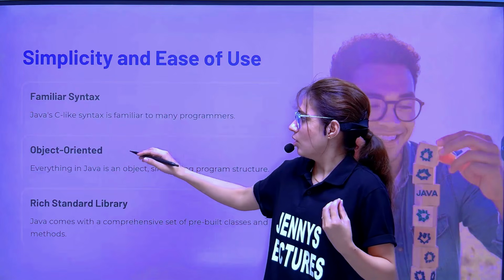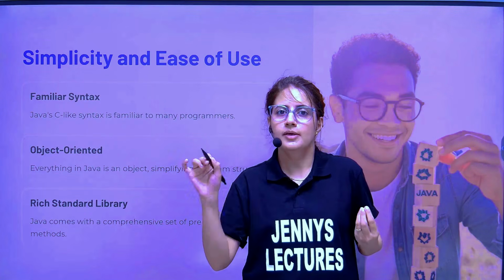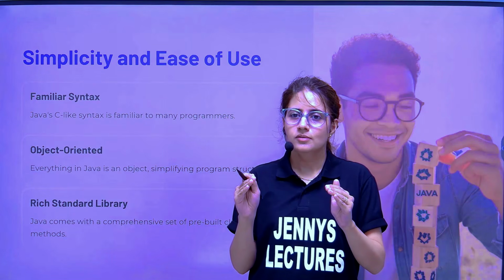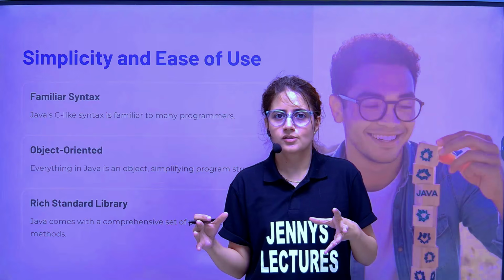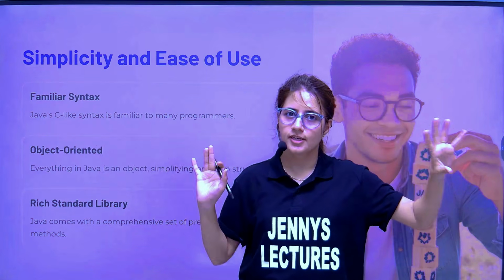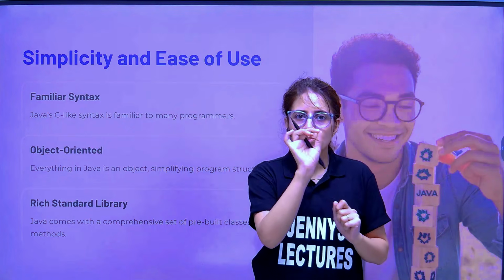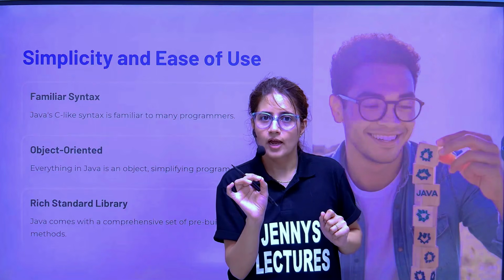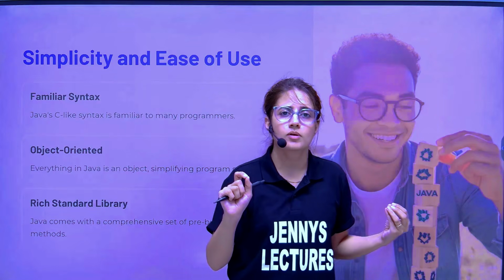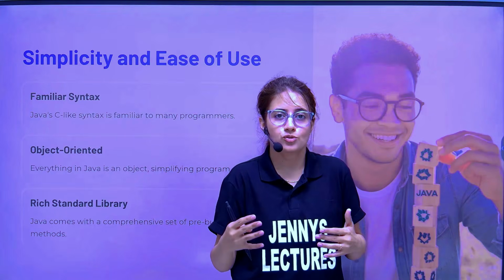And because of this object-oriented concept we have, Java is an object-oriented programming language. It means everything would be done with the help of objects, right? I'll tell you this object-oriented concept. There is a separate section in our course where we'll discuss this in more detail. But this object orientedness in the programming language helps to model real world scenarios, real world problems in a more natural way in programming.